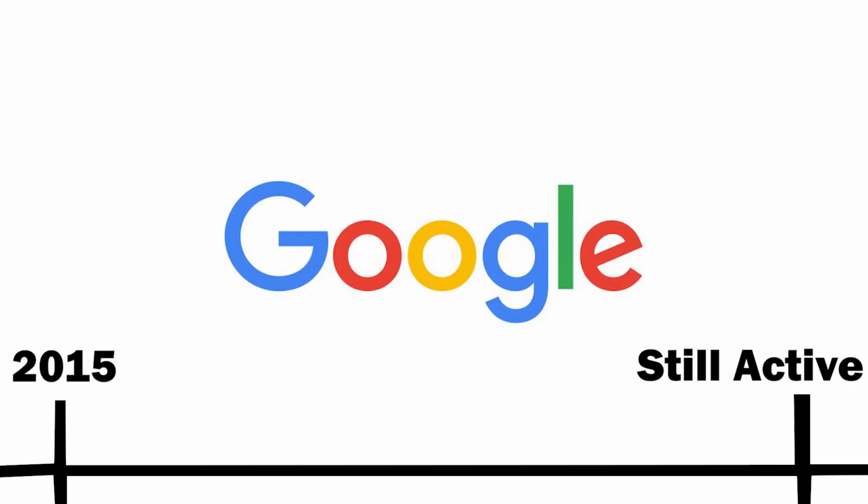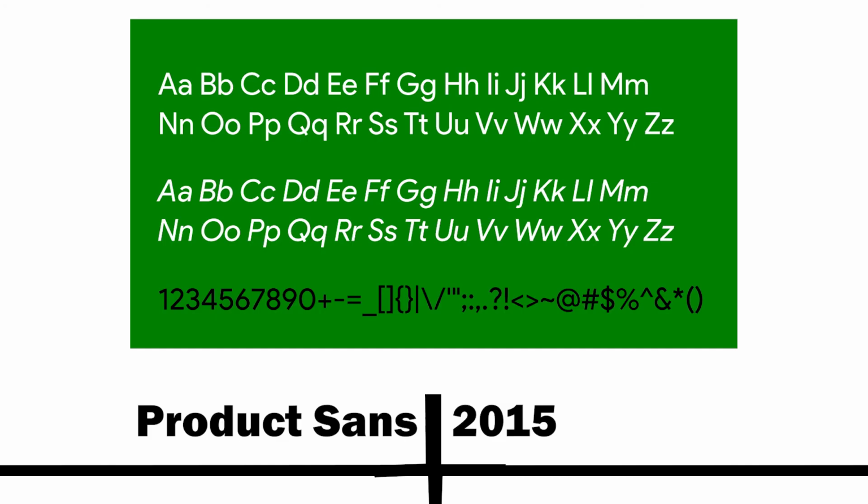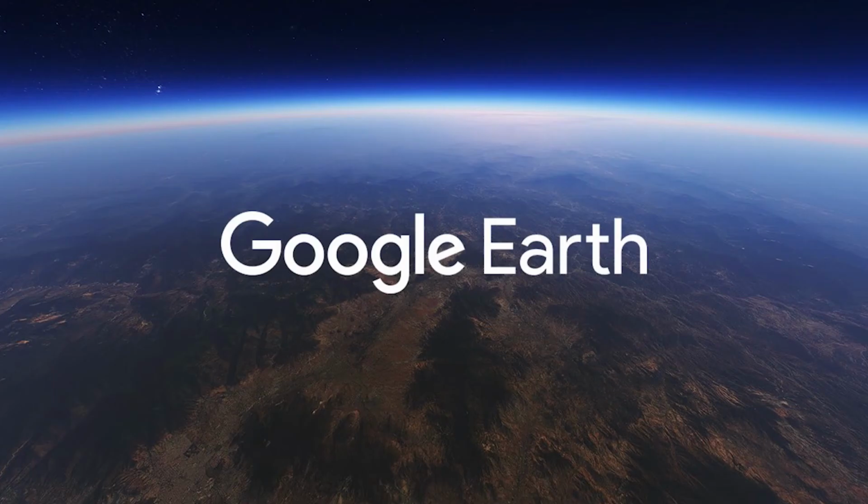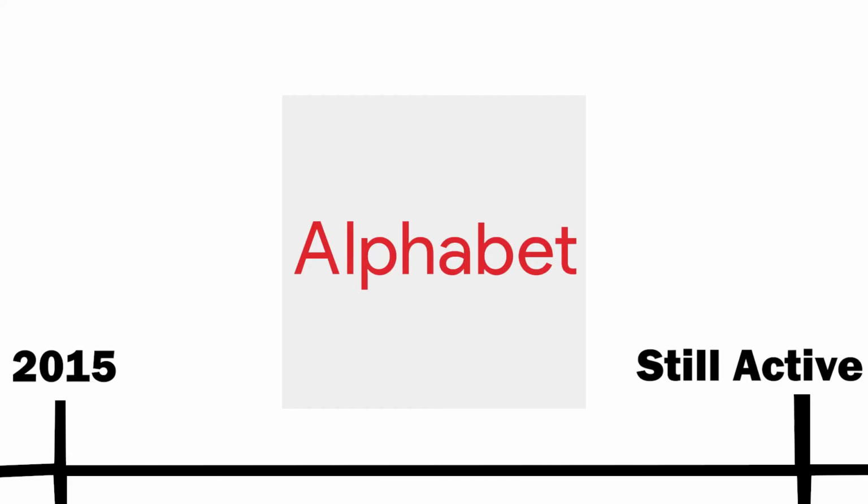Now since then they have been using this font, which is called Product Sans, and which is owned by Google and was created for Google branding, and basically Google, Gmail, and every product that they have, when it comes to their name they use this font. So in that time period also Google announced Alphabet, which is their parent company. Before it was Google the parent company of everything, but now it's Alphabet.